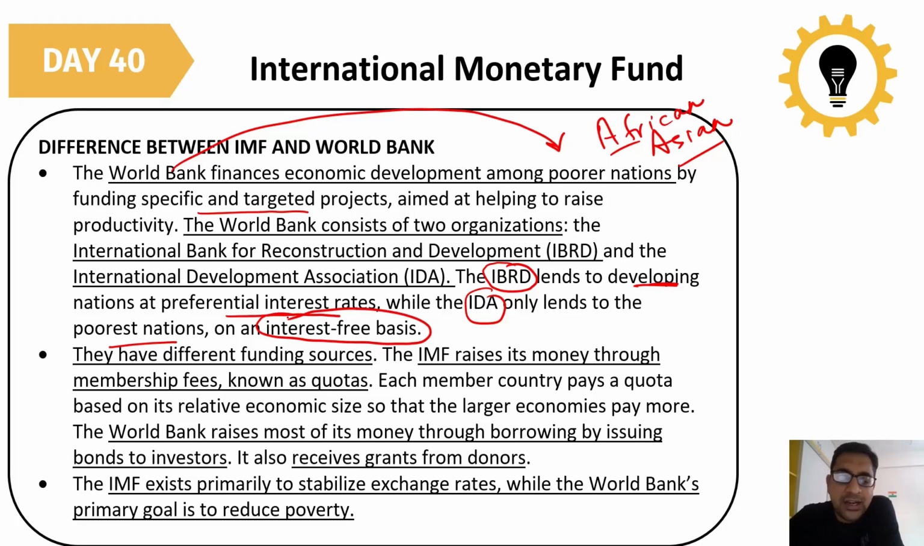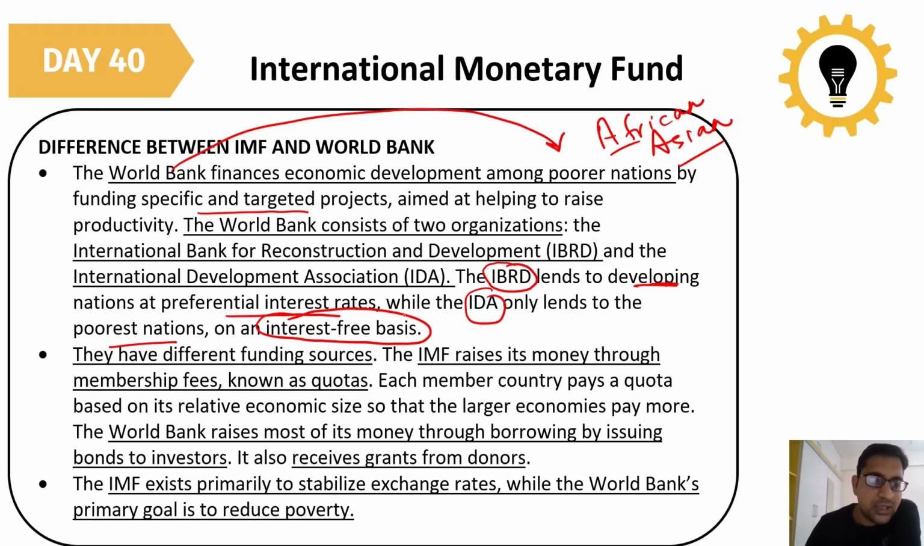That means IBRD normally lends to a country like India at a preferential interest rate. That means the interest rate will be low, but still an interest rate will be there. But IDA, the International Development Association, only lends to the poorest nations, mainly on an interest-free basis. So there will be no interest on the money that has been given.